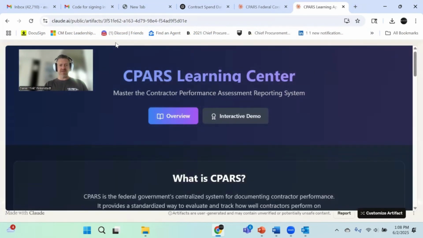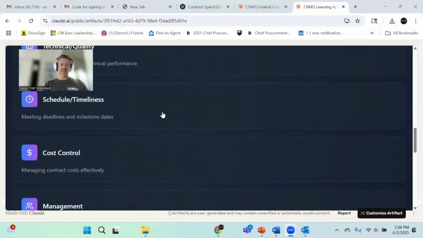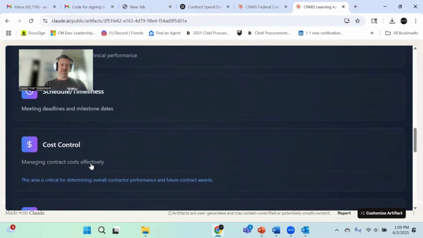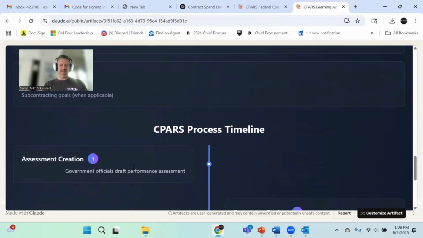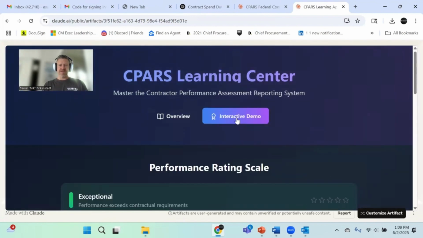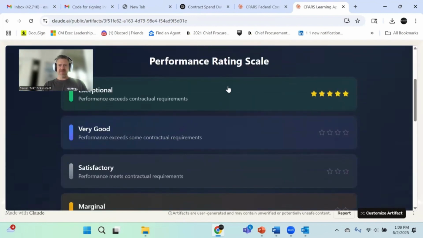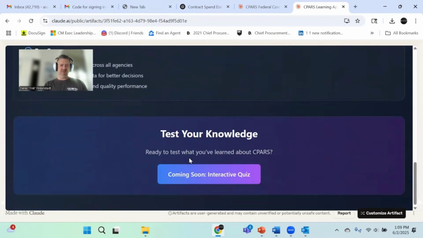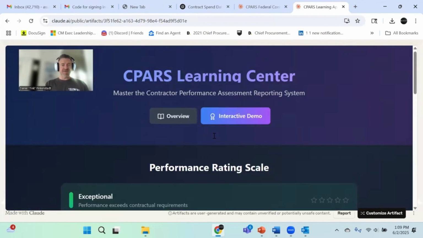And so anyone can use this, right? And they can check it out, talk about the thresholds, what are these different things, gives you a quick description. There's a timeline that you can peruse. And then there's the interactive piece that we talked about, where you can talk about selecting different ratings. Again, right now, super imperfect, super basic, but you can just keep iterating with these and build some really interesting ones. I know Corey McNabb just built one for CSOs that's really nice that she put out on LinkedIn. I've built a host of these as well that are actually usable, not just a basic one like this.